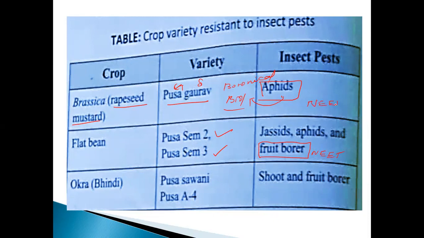Here aphids, simply. And also the bhindi: Pusa Sawani, Pusa A4. So these are the two things: shoot and fruit borer. This is very, very important. Resistance of these plants, so these are the crops, these are the varieties, these are the insects it can resist. Okay, these are all plant breeding improved varieties.